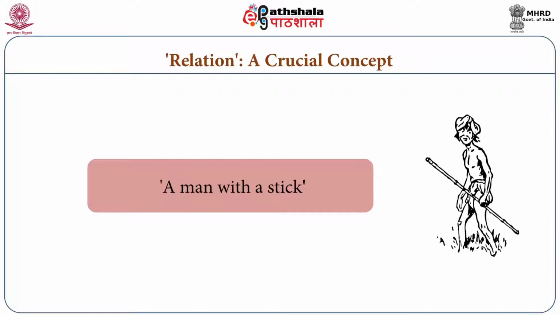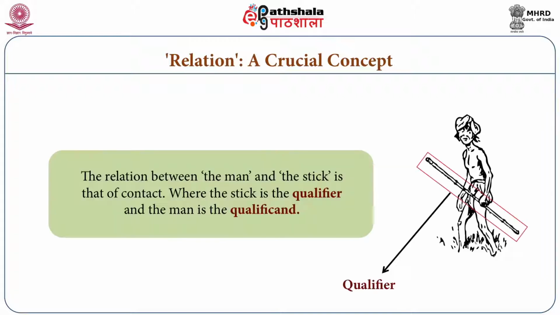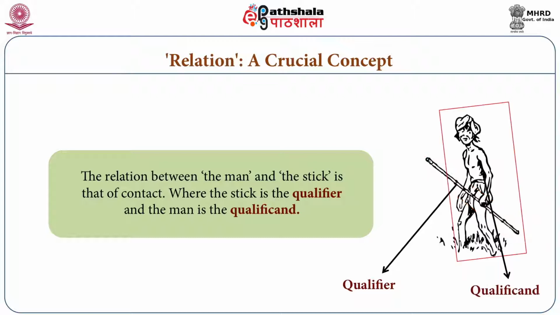In this case there is a relation between the stick and the man, and the relation here is contact, in Sanskrit called sanyog. Because this contact is there, we can understand that the stick is a qualifier of the person who is the qualificand.